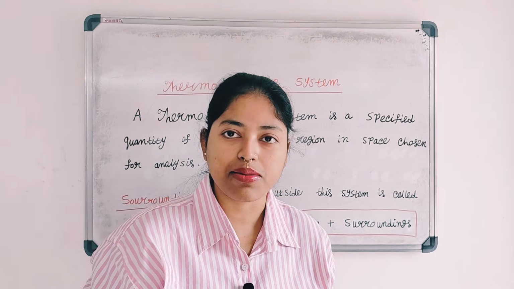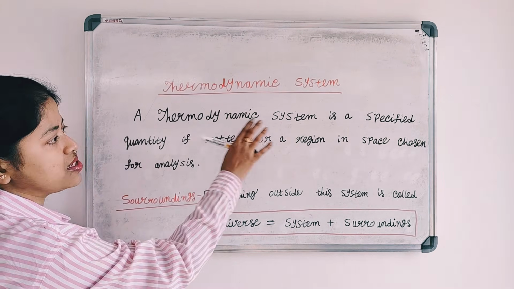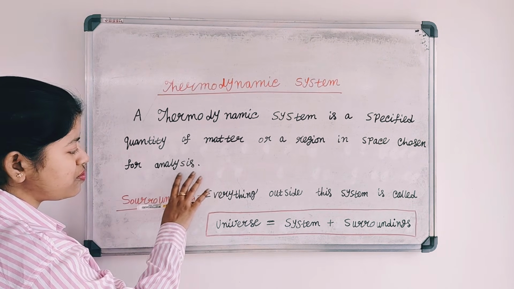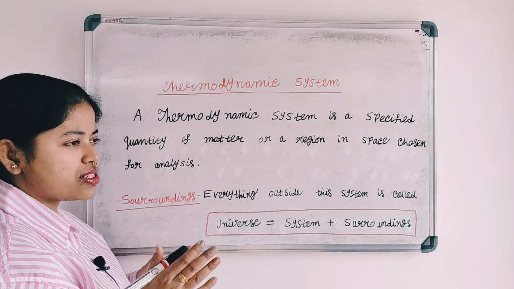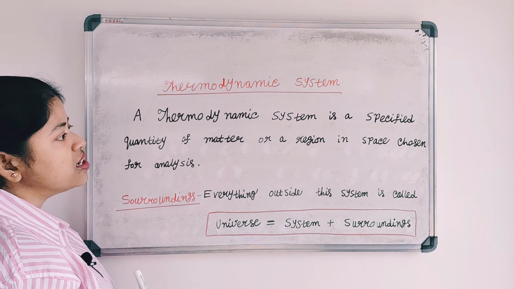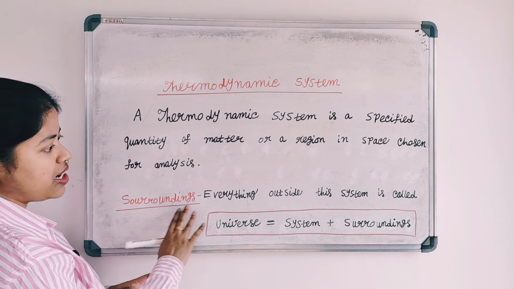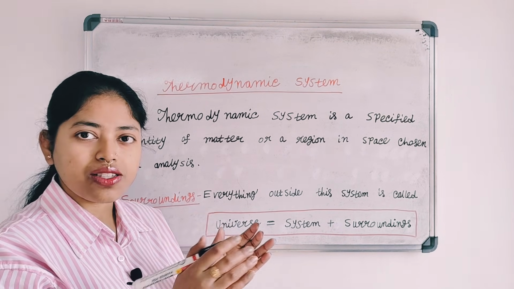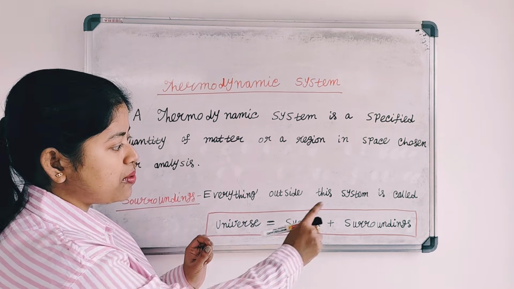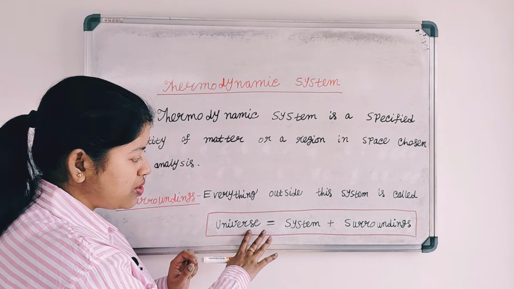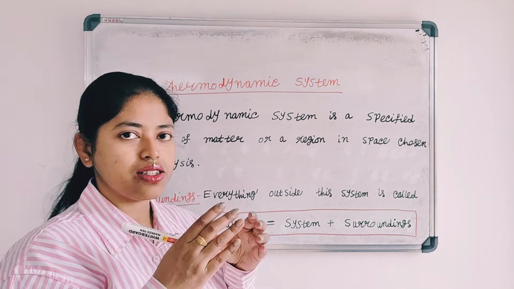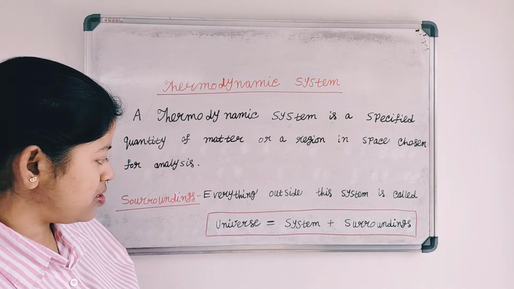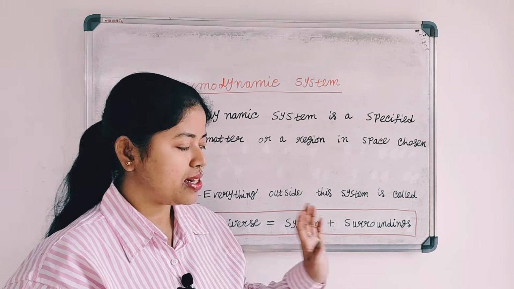So now the thermodynamic system. The thermodynamic system is a specified quantity of matter or a region in space chosen for analysis. So it is a specified region in space that is the system, and everything outside this system is called the surroundings. The system plus surroundings is known as the universe. So here universe means our thermodynamic system and its surroundings. Together we call them the universe. So universe equals system plus surroundings.